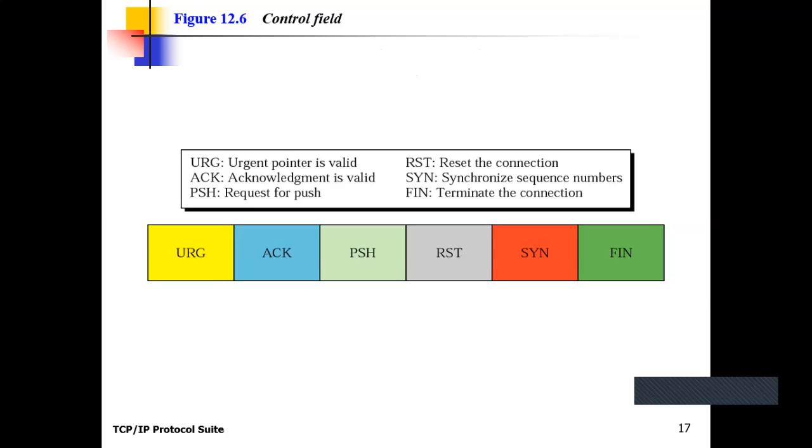Clear? One point here is that this particular TCP process uses the piggybacking concept. Piggybacking concept means the data part also contains the acknowledgement. If a particular sender sends the segment to the specific destination process, the destination receives the segment and it sends its data by hooking up the acknowledgement of the previously received segment. This concept is known as piggybacking.